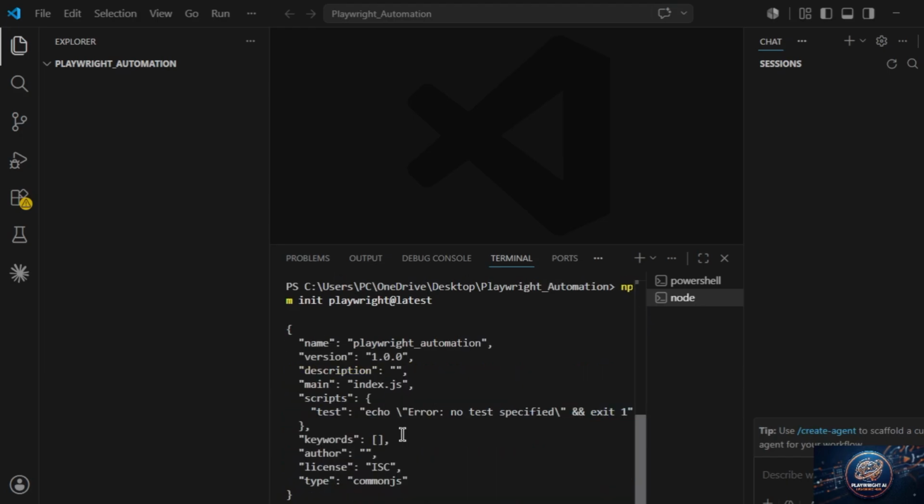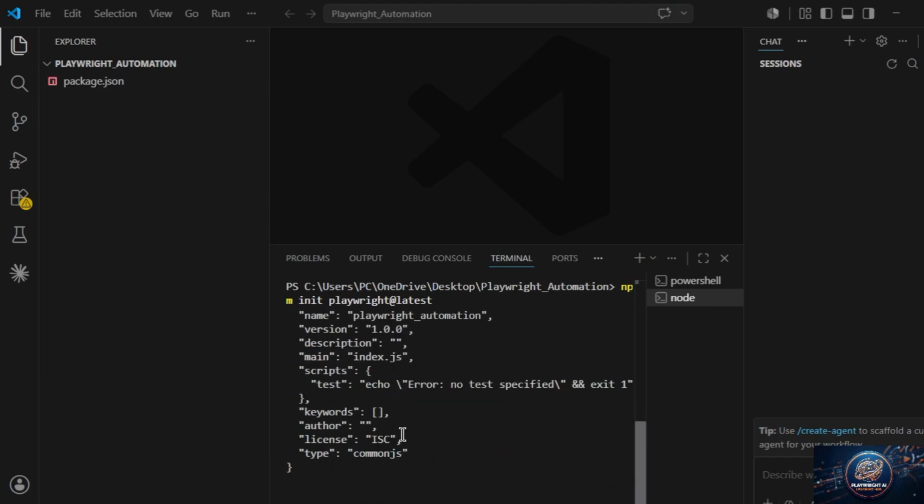Okay, now it has started to create our project structure. So let's wait for it to create the structure. It's installing the packages which we get from npm, the Node package manager. It will add all the packages.